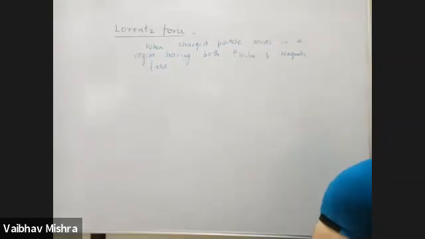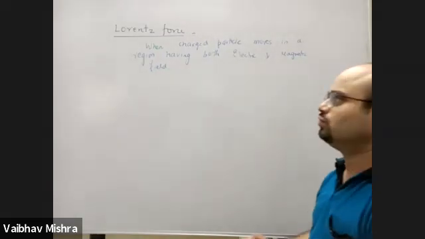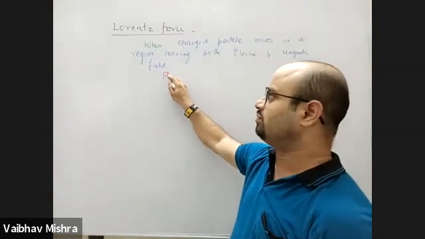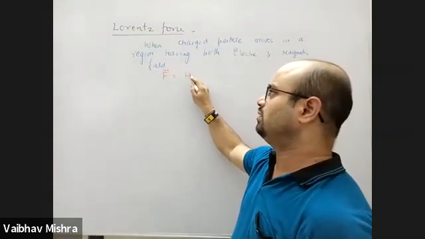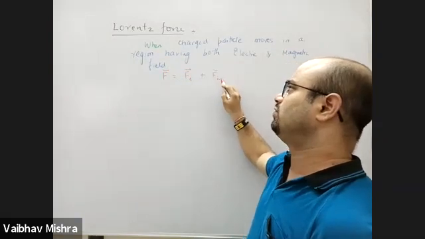So when a charged particle is entering into the region which has both electric as well as magnetic field, it will have two forces. One because of the electric field, Fe is electric field force, and Fm is magnetic field force.